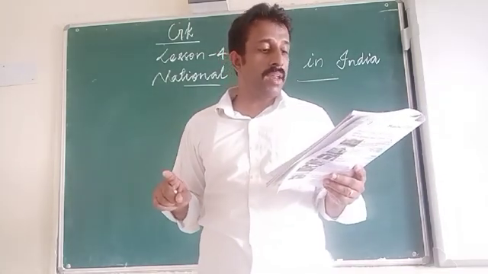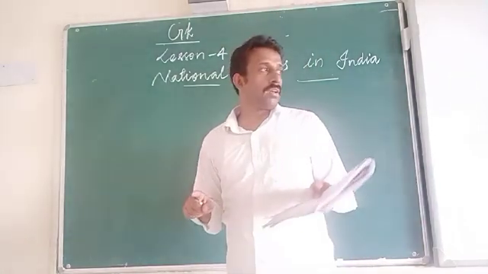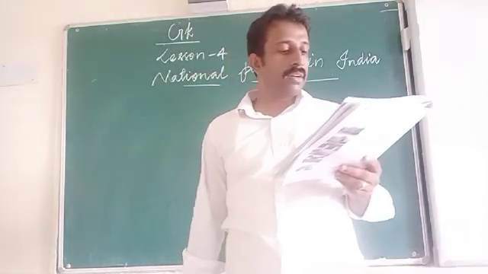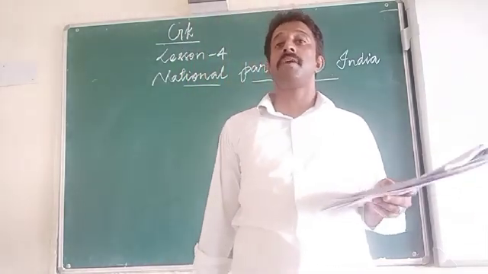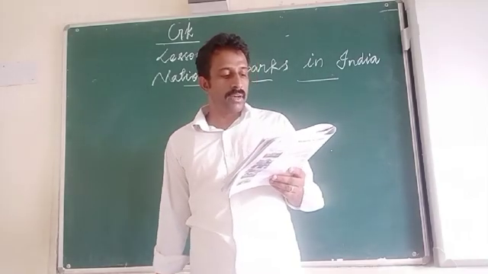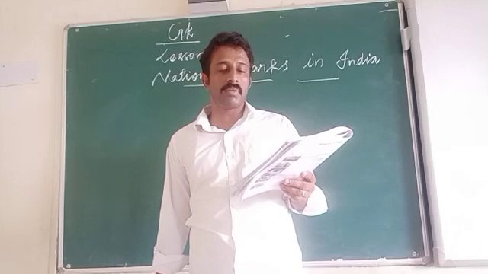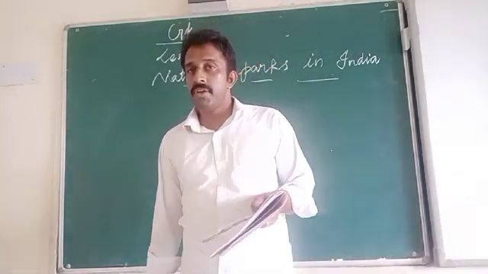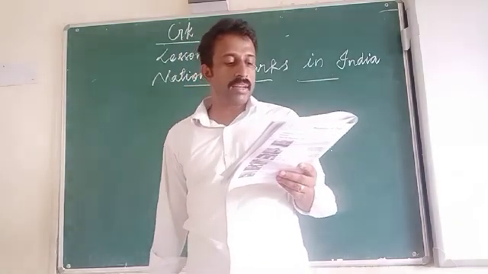Then the fourth one, Periyar National Park. It is located in Kerala. Next one, Kanha National Park is located in Madhya Pradesh. Then the sixth one, Sundarbans National Park, is located in West Bengal.